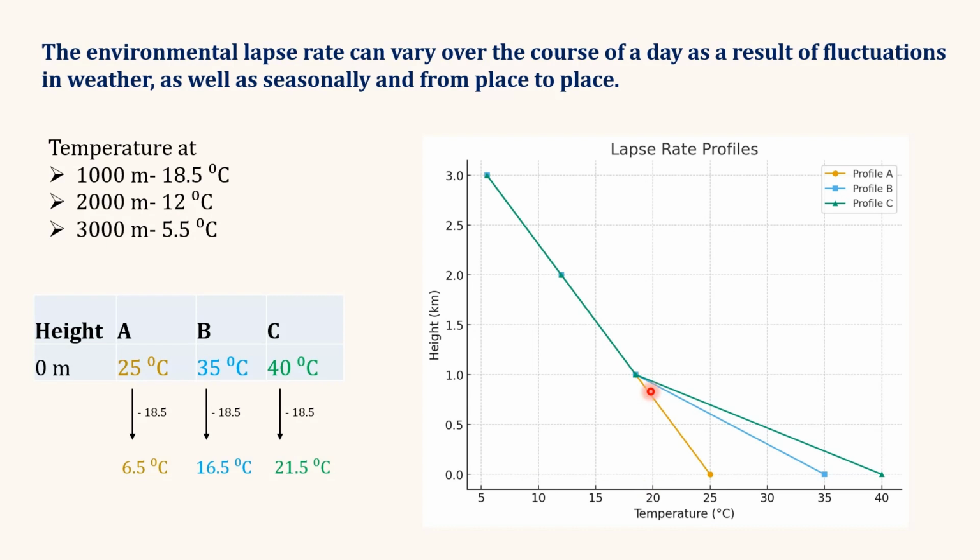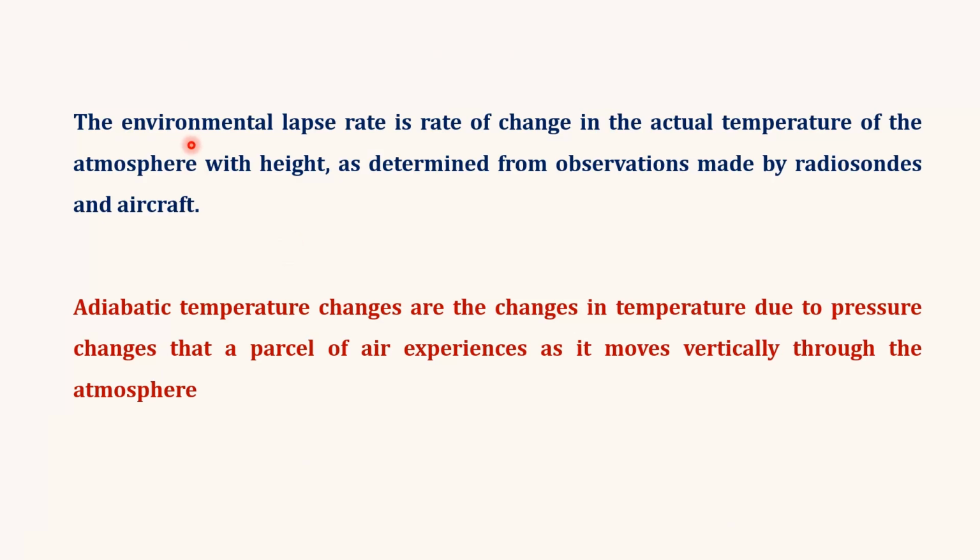Here we saw that this environmental lapse rate may vary from place to place, and it is also affected by fluctuations in the weather as well as season, because if any of these change, the temperature of the earth surface will change, and accordingly the temperature of the air near the earth surface will change. So the environmental lapse rate is the rate of change in the actual temperature of the atmosphere with height, as determined from observations made by radiosondes and aircraft. And this is mainly for the static atmosphere, where we are not considering vertical movement.